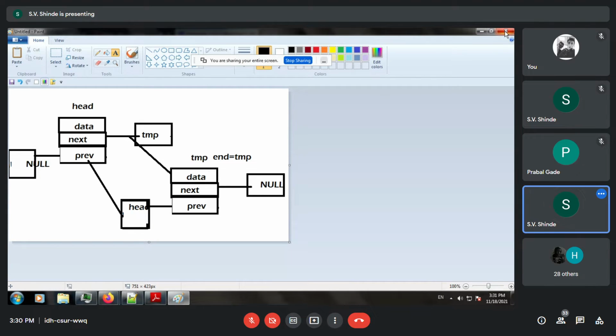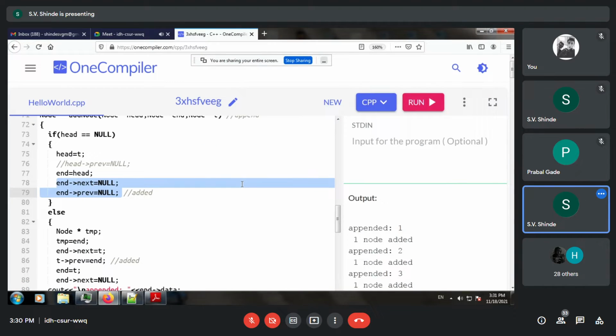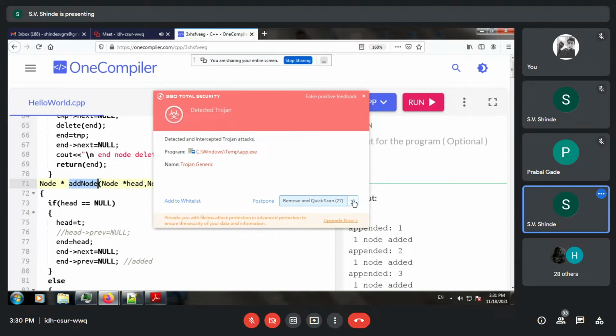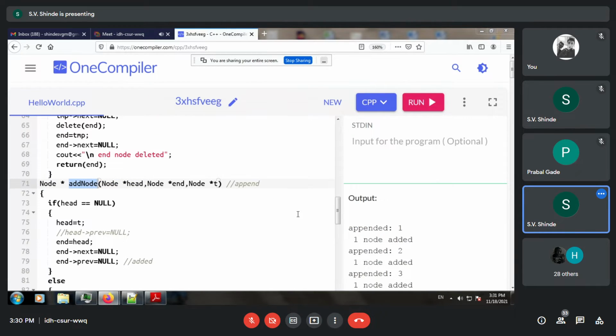So now let us see the code itself. Now we have drawn the diagram. So the code is about adding nodes. So we need at least two nodes. One is the head node, the end node, and T is the new node which is going to be added to the list.